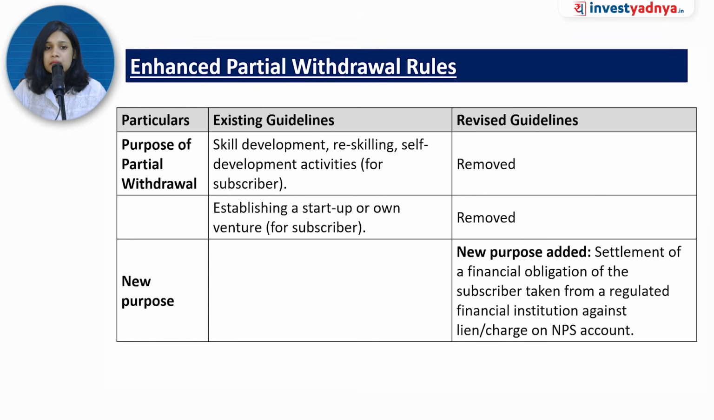What about the other purposes? Earlier there was skill development, reskilling, establishing startups for which you could withdraw, but now it has been removed. In place of that, a new purpose has been introduced, and it reflects a more structured and regulated approach. Partial withdrawal is now permitted for settlement of a financial obligation of the subscriber as well, provided the loan or obligation has been taken from a regulated financial institution, can be a bank, NBFC, and there has to be a lien or charge marked on the NPS account.